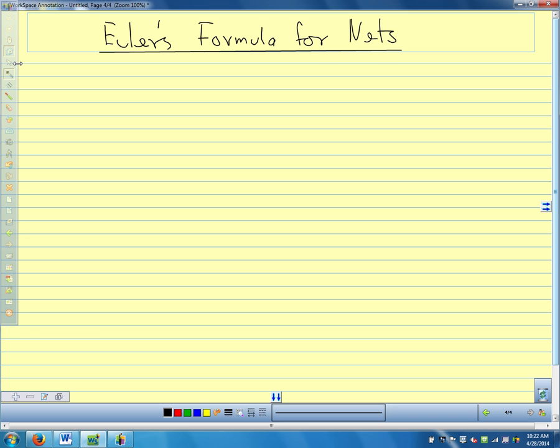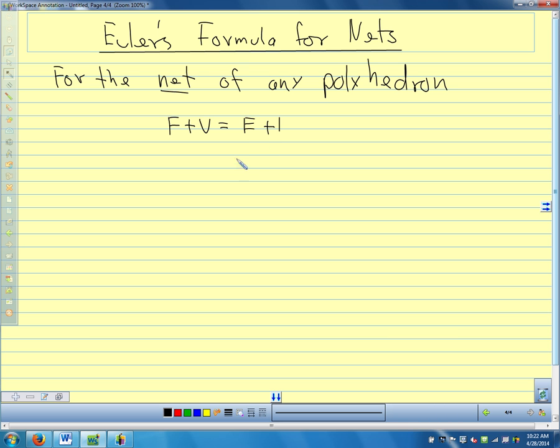Well, we can come up with a version of Euler's formula for nets. So we're talking about a two-dimensional shape. So for the net of any polyhedron, Euler's formula in two dimensions, we get F plus V equals E plus 1. And for this one, F equals, the book calls them number of regions.